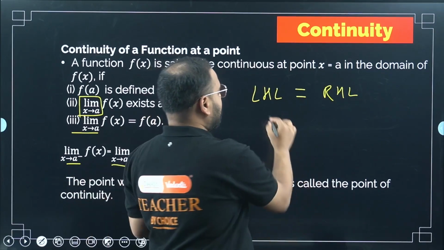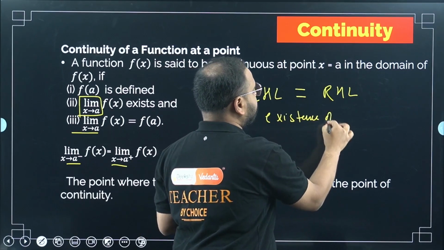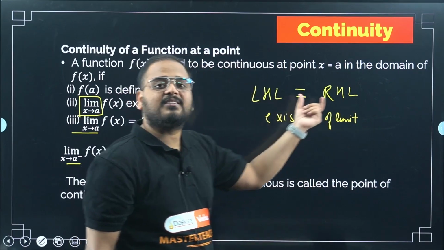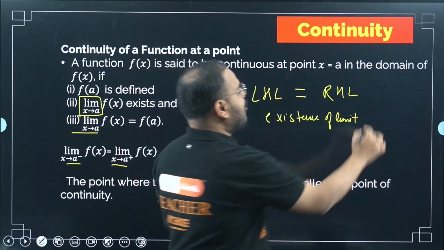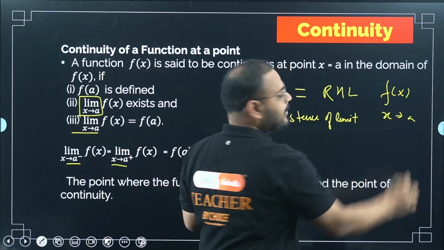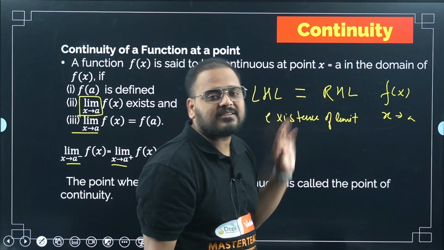This was the condition for existence of a limit. Remember, if LHL and RHL exist and they're equal to each other, then we can say the limit of the function f(x) exists at that point, x tends to a. Means at the point a, the limit exists. When can I say that? When LHL and RHL are equal.